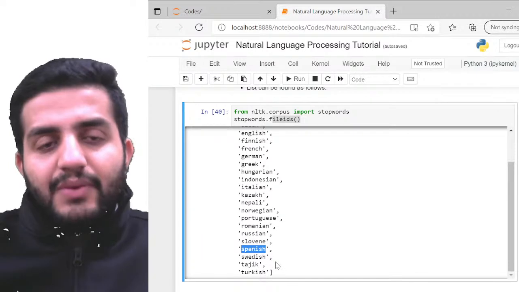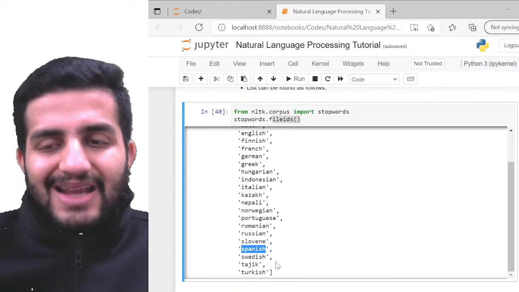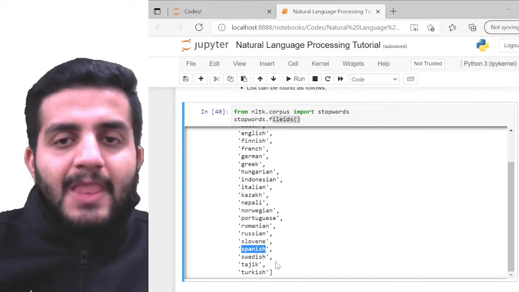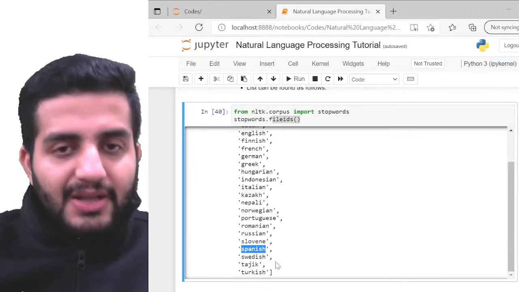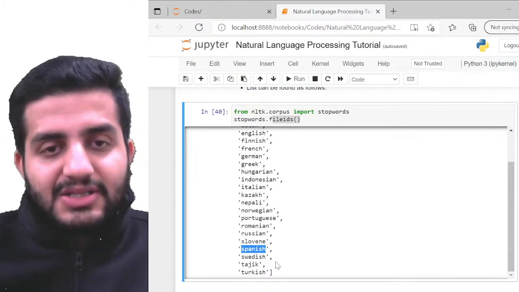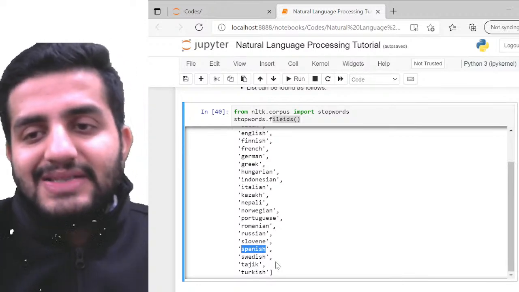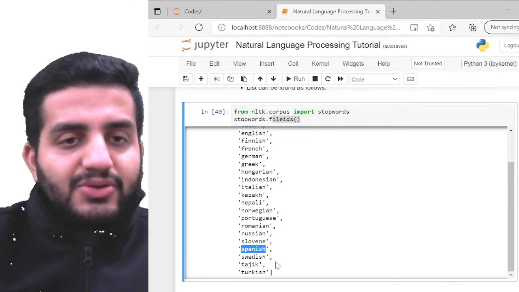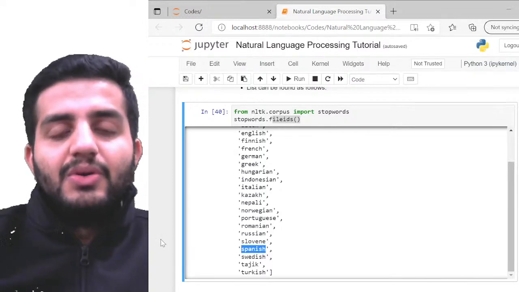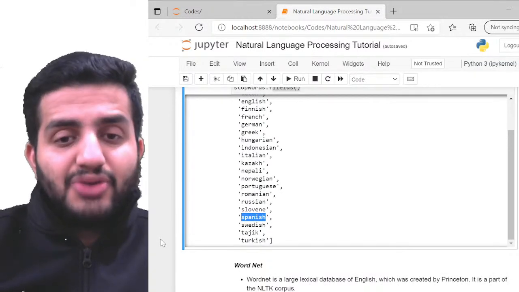Whatever language you are doing your text computation on, you can always use the available list of words, but not limited to these. You can always have your own customized sets also modified. Cool. So that's the second component, which is stop words.